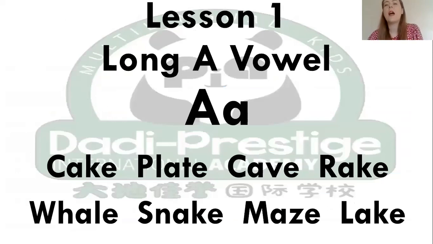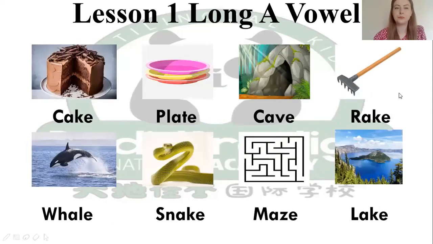So including in our lesson 1, we're going to do the long A. So the short A vowel, that sound is ah, ah. And the long A vowel, that sound is A, A. So some words that we're going to use for the long A vowel are cake, plate, cave, rake, whale, snake, maze, and lake. So let's go.